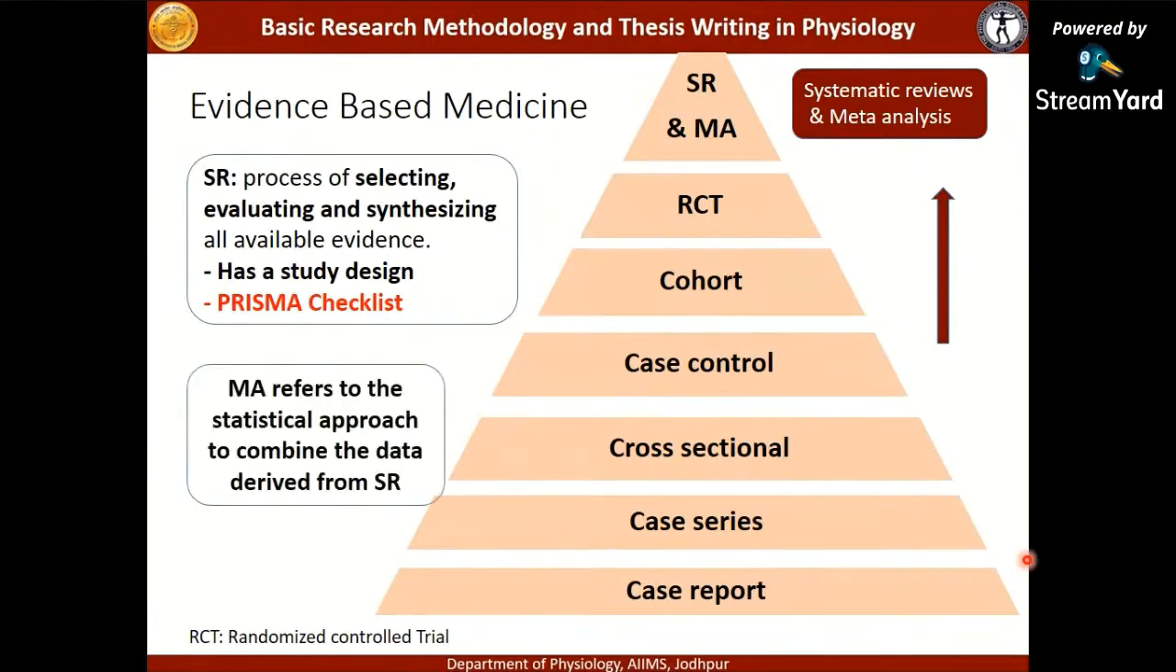What is a meta-analysis? Meta-analysis refers to the statistical approach which is used to combine the data derived from the systematic reviews. When all the studies which are there are analyzed statistically, it leads to the meta-analysis, and this is the top ranking, the highest or the best form of study design which can be there.